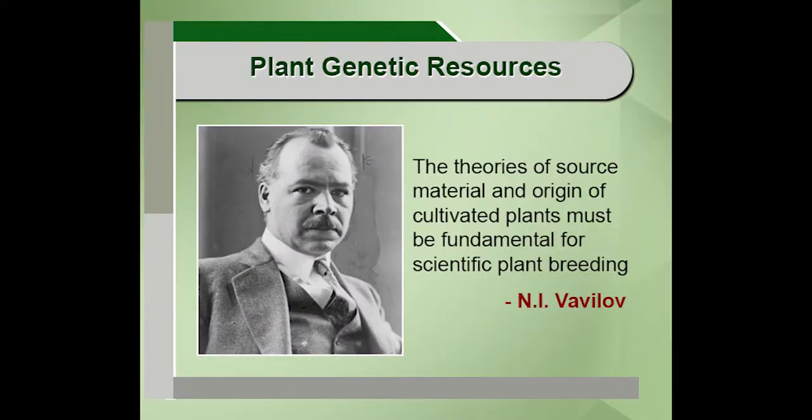I would like to start with Vavilov. He is considered the father of plant genetic resources. He said the theories of source material and origin of cultivated plants must be fundamental for scientific plant breeding.